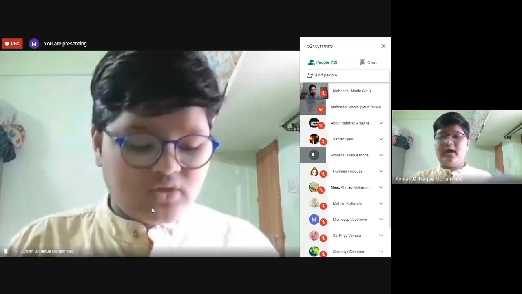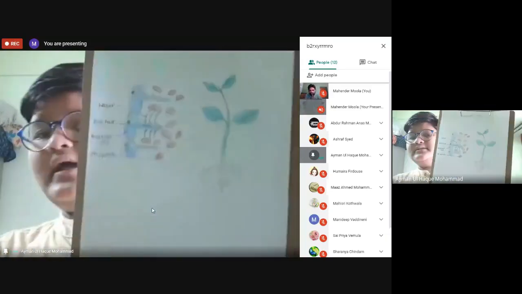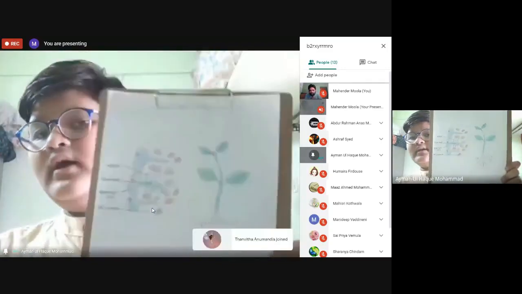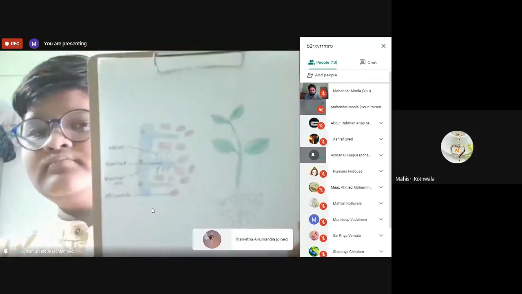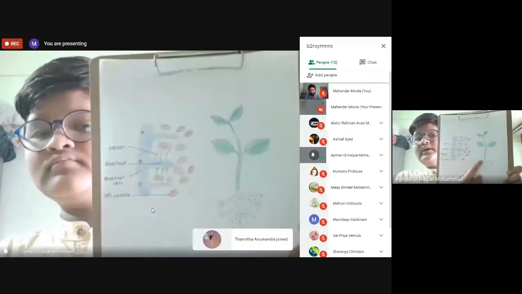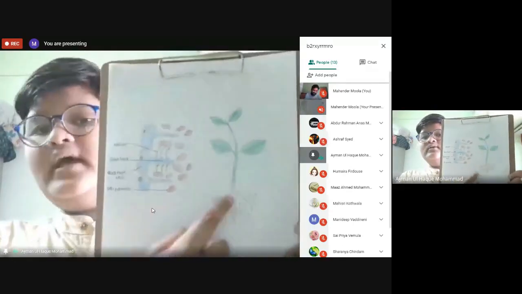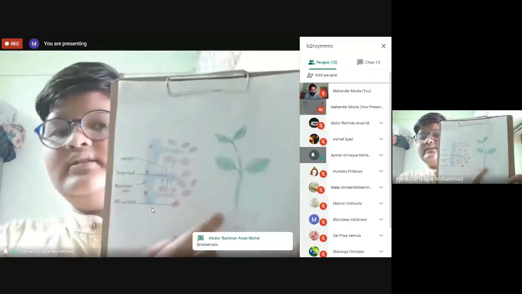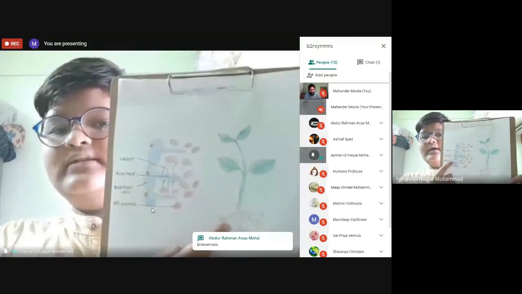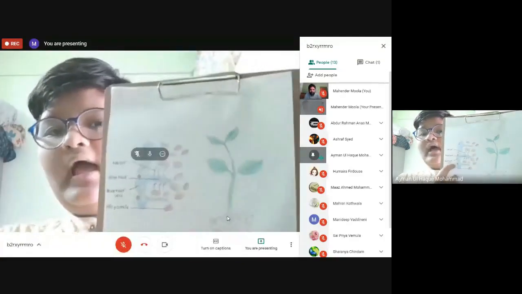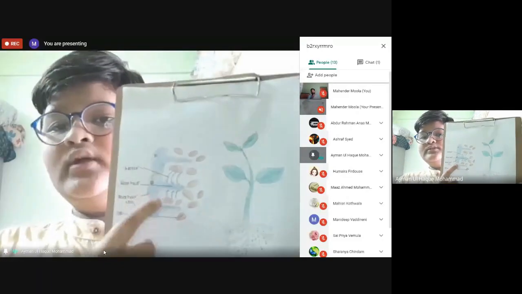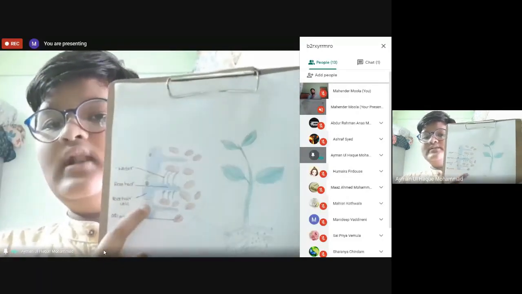So here you can see this is the diagram of the plant. Can you see? Yes. So here you can see this is the plant, and down here you can see the roots, and there are the parts of the roots. Here you can see this is water, this is root hair, this is root hair cell, and this is sand.